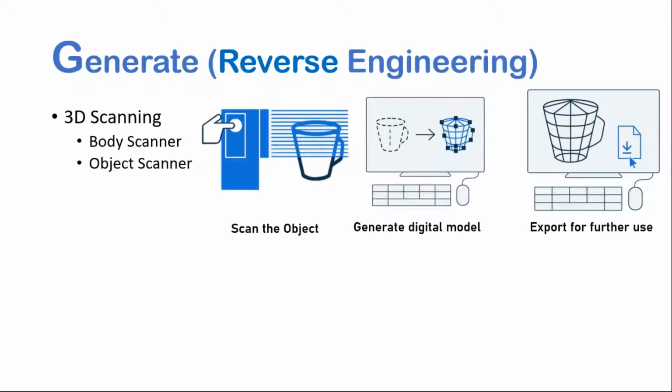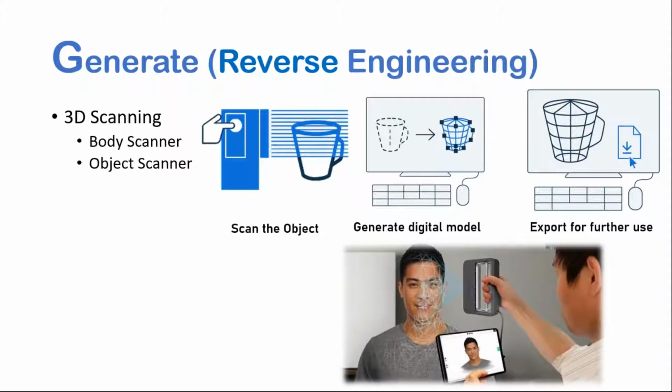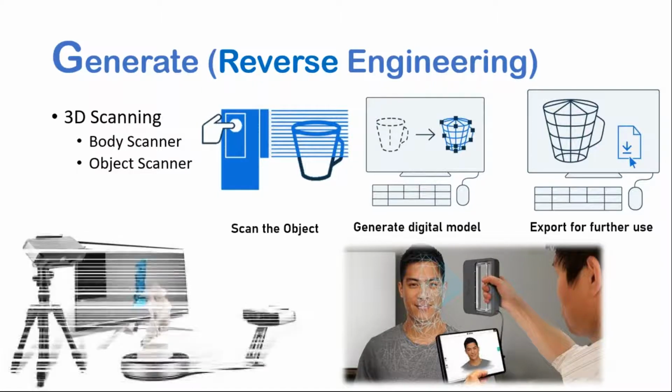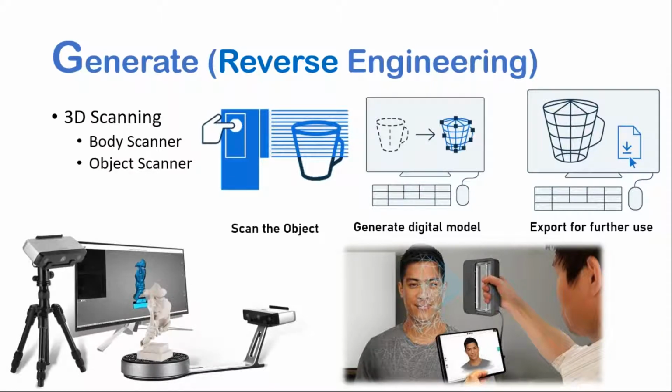The third step is export for further use. After getting a digitized solid model, we need to export it in the specified format, which may be STL or .obj or whatever it is. We will see that in the 3D scanning section. These are the two types of scanners we are using. This is a 3D Systems scanner, the Sense, which is the body scanner, the handy scanner, and this is the object scanner, the Einscan.